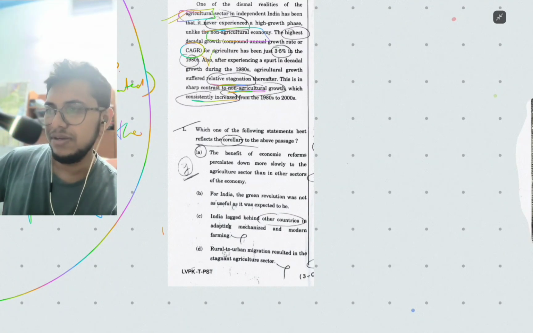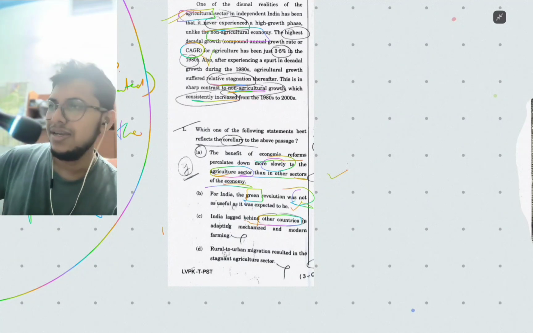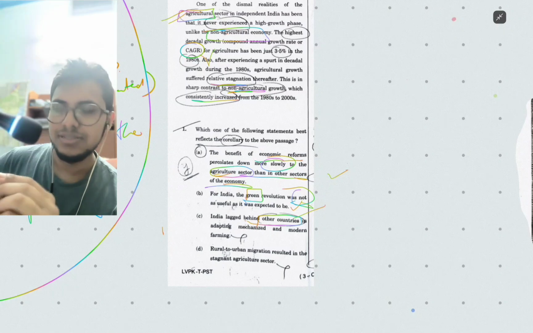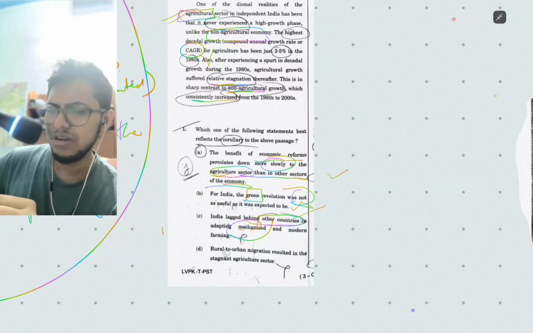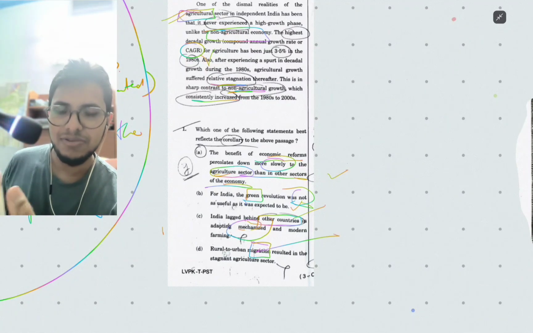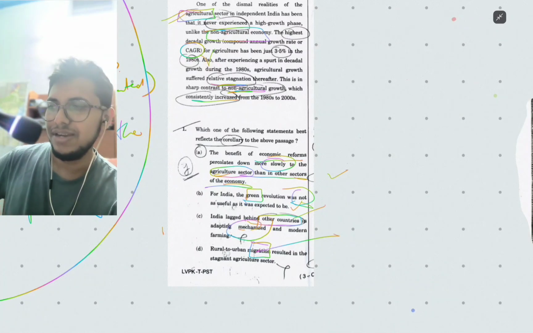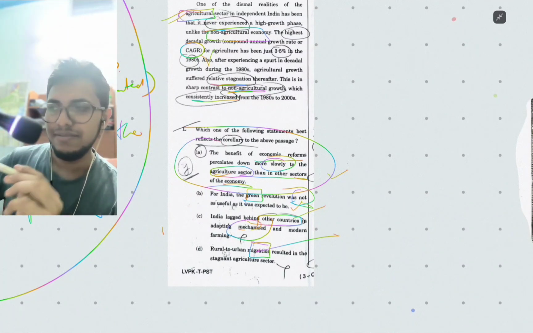Firstly, we have benefit of economic reforms slowly. Yes, it may be considered right. Move on to the second one, green revolution, where it is not talking about it directly. And then we have the third statement, that is lagged behind other countries. It is not at all comparing with other countries if you see properly. And then mechanization, where is mechanization? It is not talking about it. And then we have the fourth statement, that is migration. Migration is also not talked about specifically there. So we have a clear answer, that is the first option.